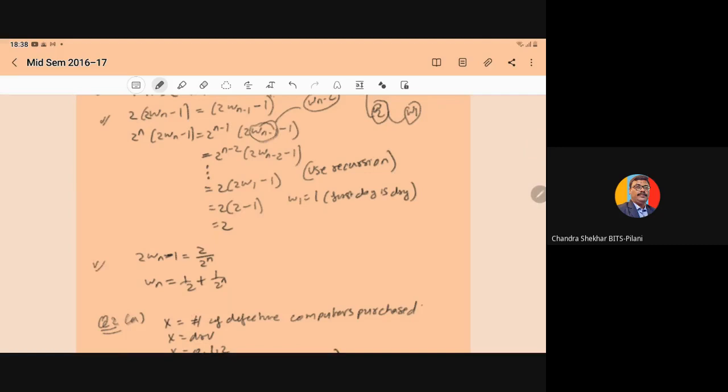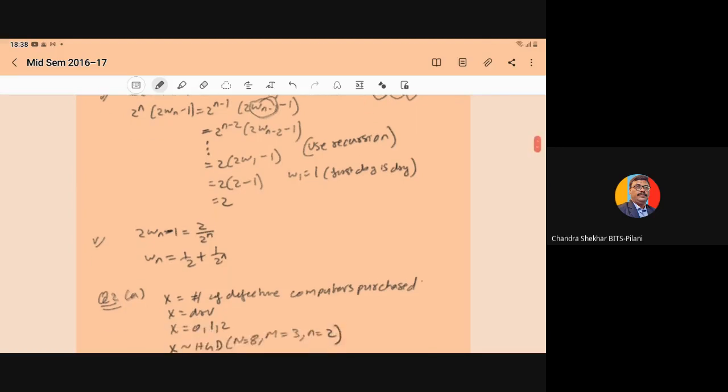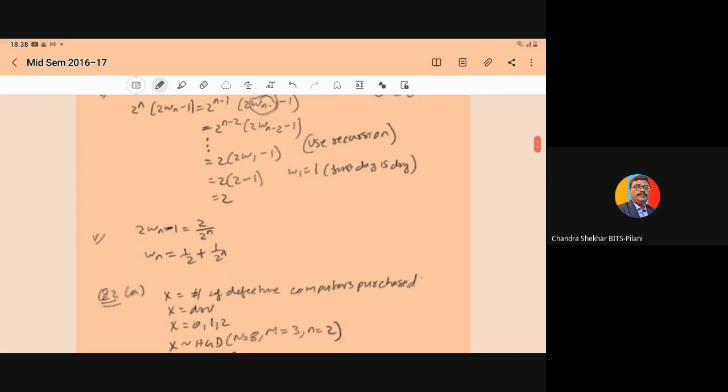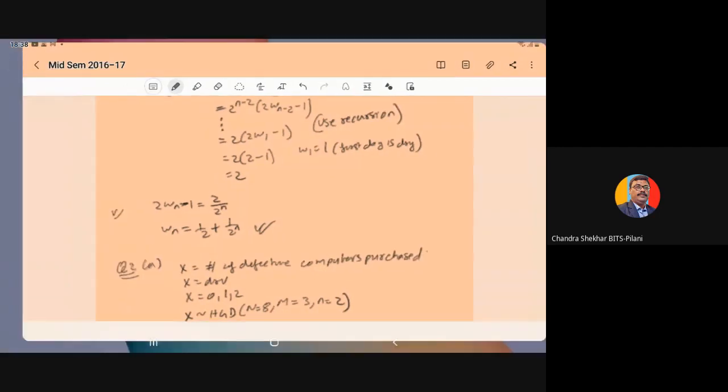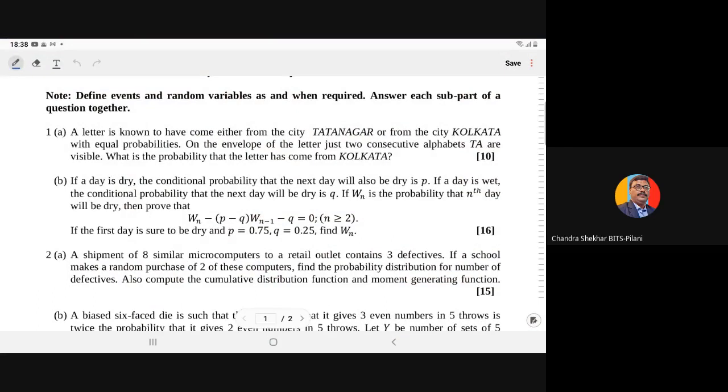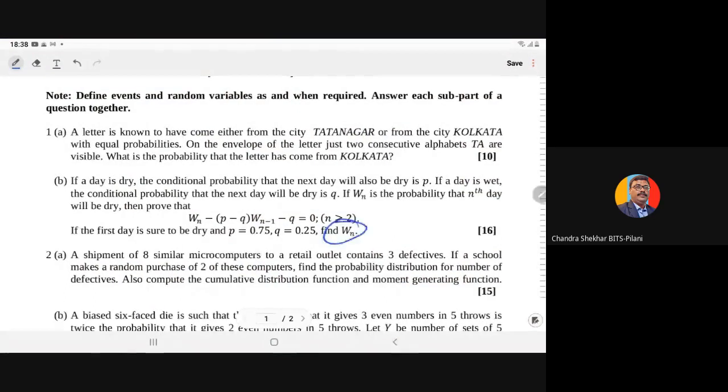So 2 to power n into 2 w_n is equal to 2 upon 2 to the n. So w_n can be written as 1 upon 2 plus 1 upon 2 to power n. This is what we have to determine, the value of w_n in the question. So here we have the value of w_n. In this question we just have to find the value of w_n.